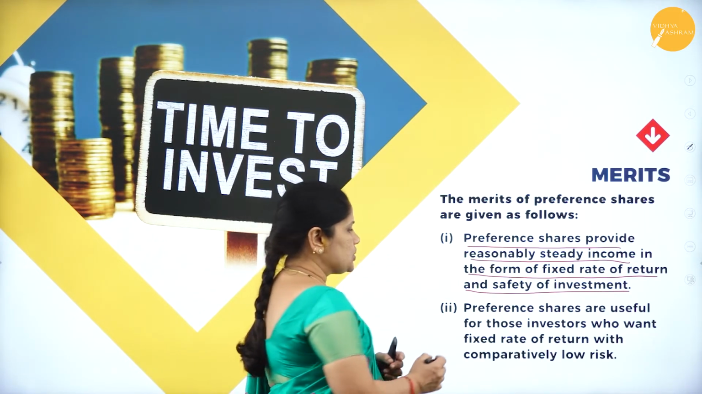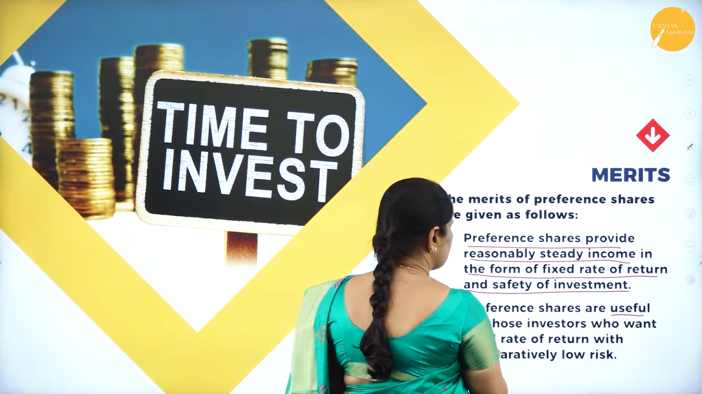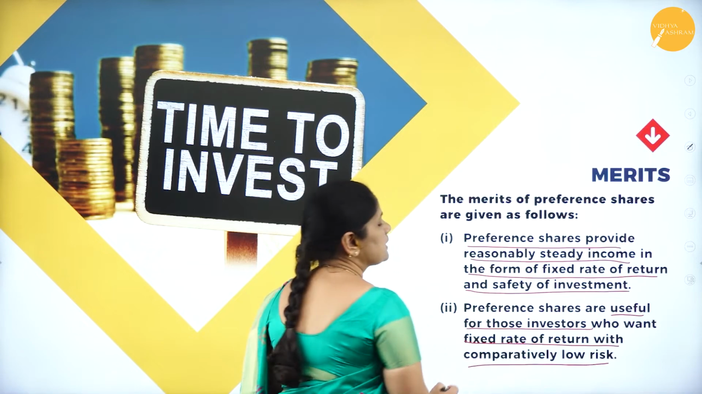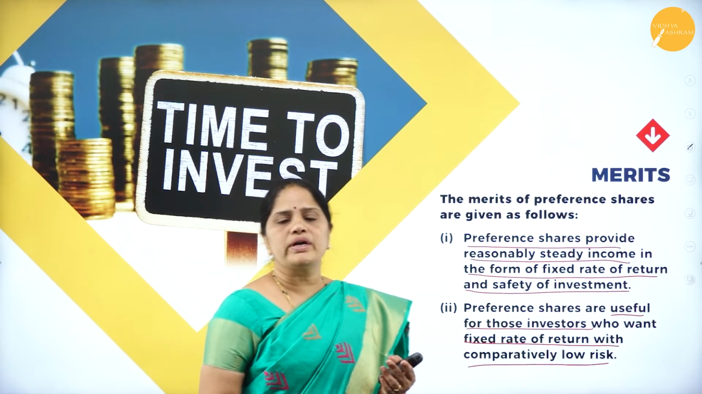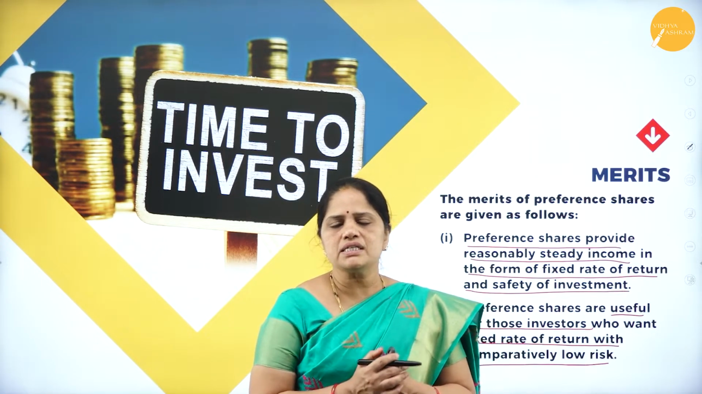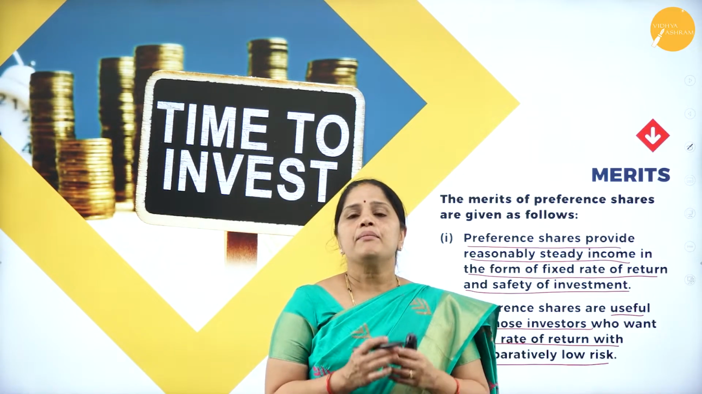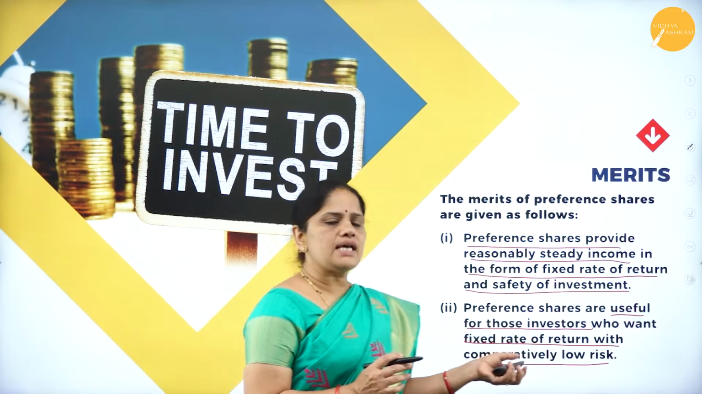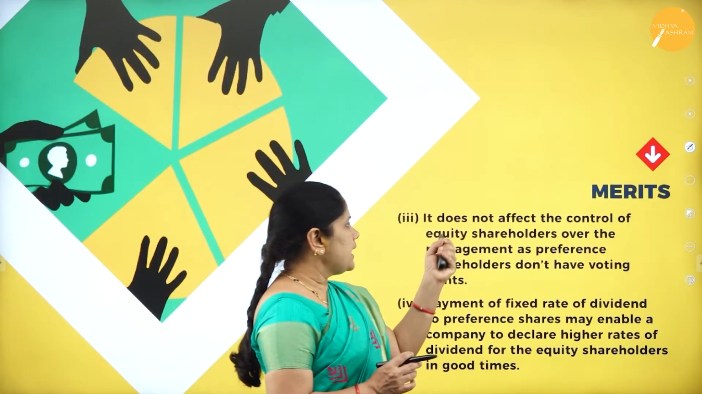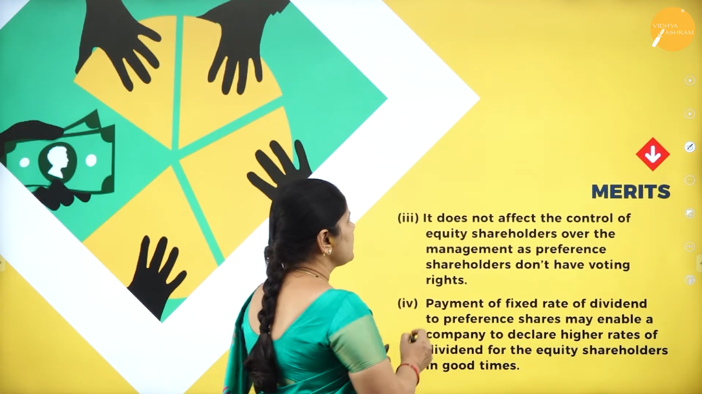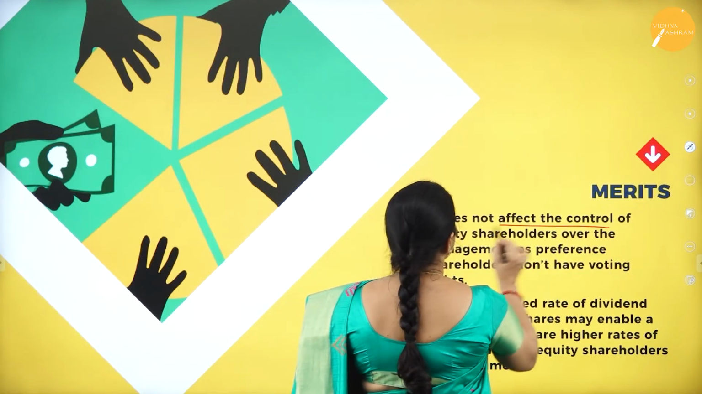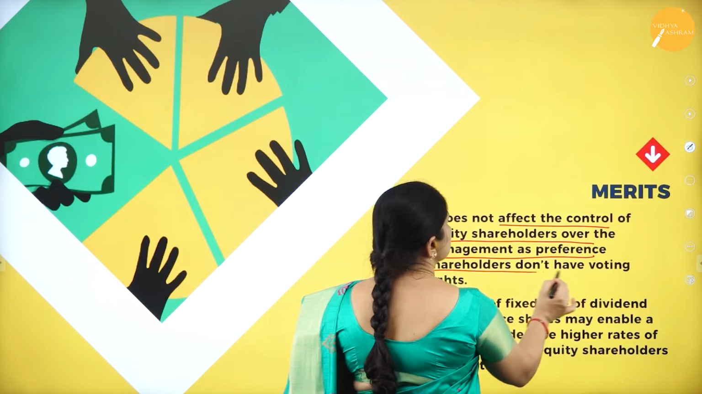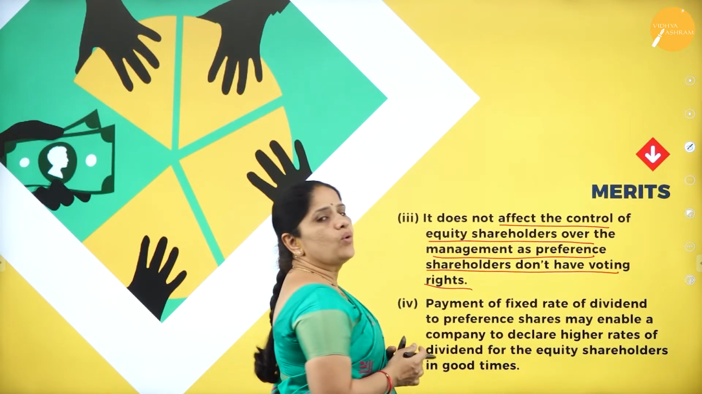Then, preference shares are useful for those investors who want a fixed rate of return with comparatively low risk. Those investors who don't want to take any risk but want to have a return, for them preference shares are tailor-made. Then the next one is that it does not affect the control of the equity shareholders over the management, as preference shareholders don't have voting rights.